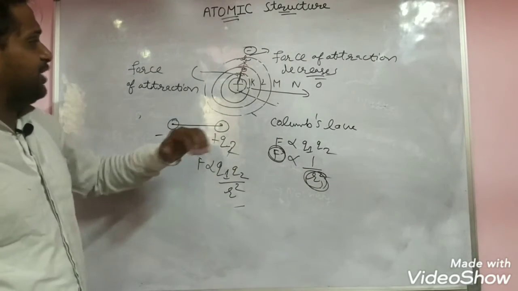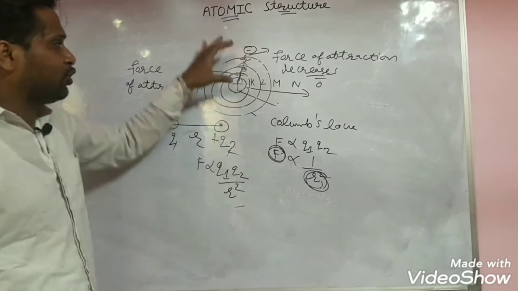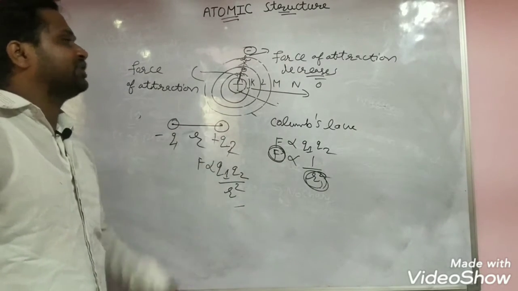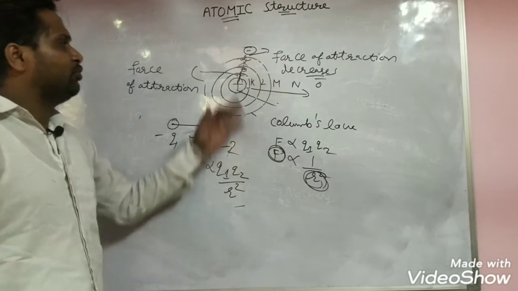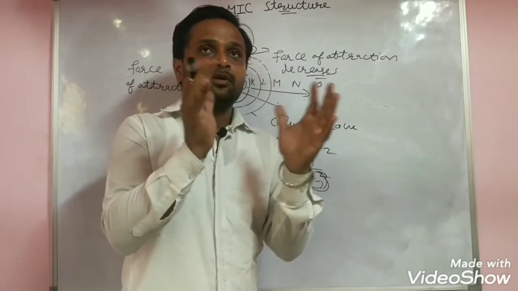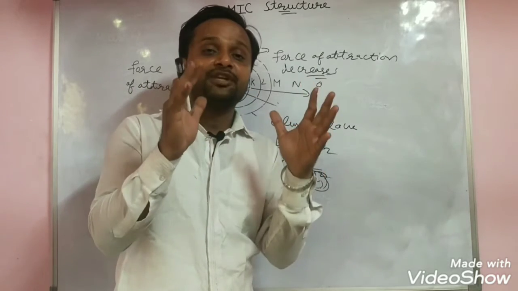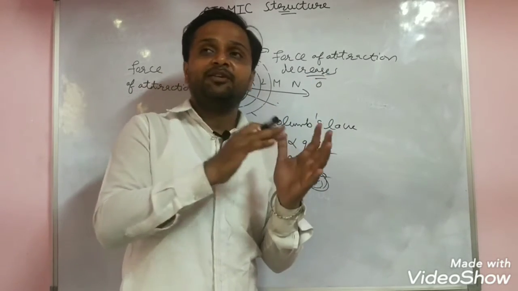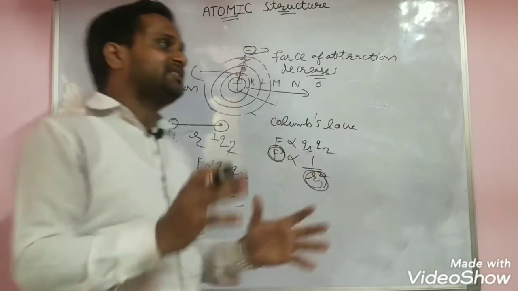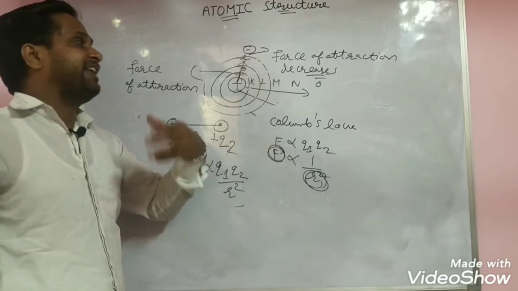So when you go away from the positive charge, the force of attraction between them decreases because the distance between these two charges increases. When the attraction is strong, the electrons are unable to move, which means their energy is less. But when we move away, the force of attraction is very, very less, so electrons are able to move outside very easily.